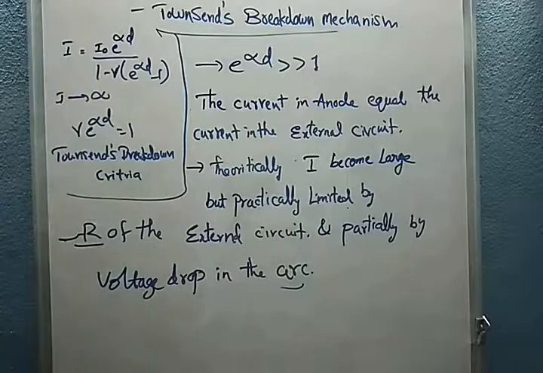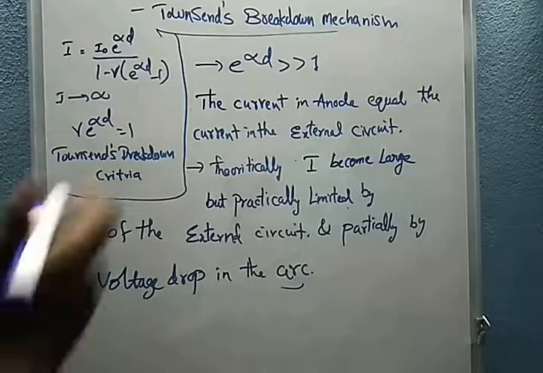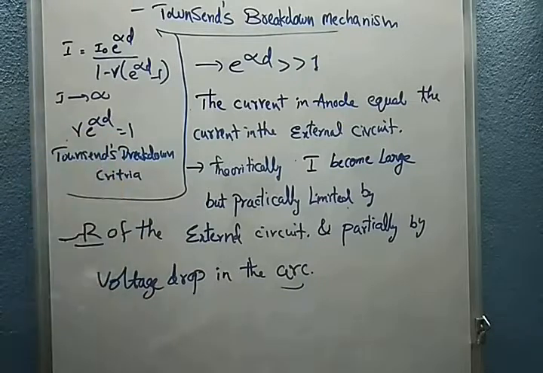So this is the Townsend breakdown mechanism, the Townsend breakdown criteria. By using this we have the condition e power of alpha d greater than 1.